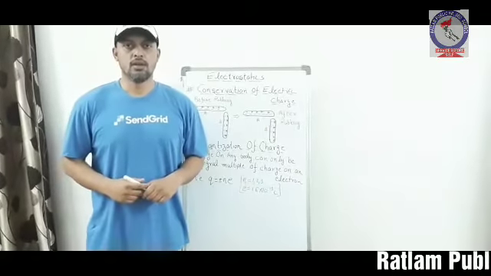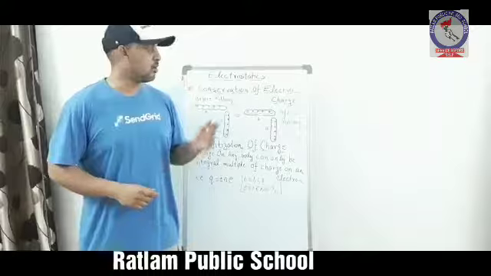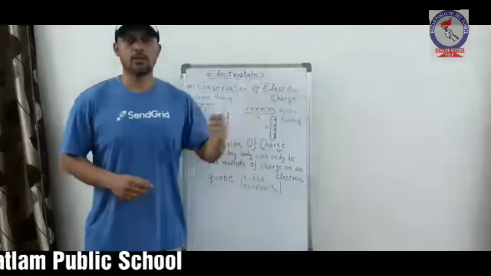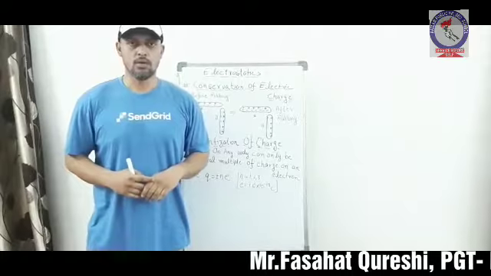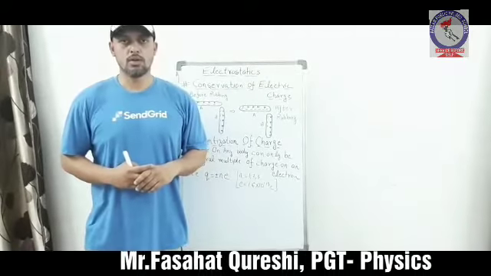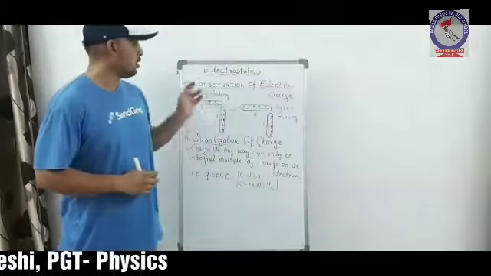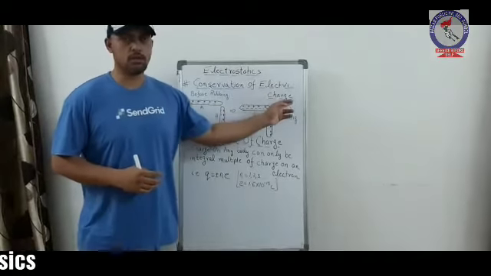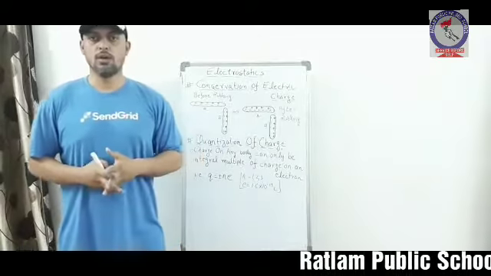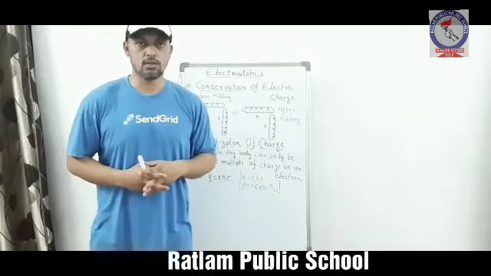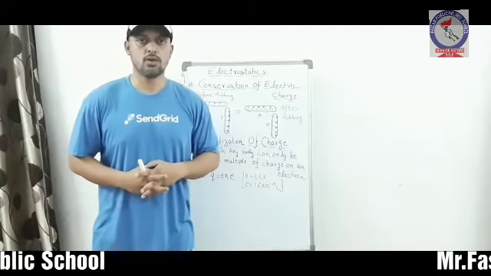Hello friends, in this section of my video, I will be dealing with the concept of electrostatics, which is a part of class 12 unit 1st. Initially, the very first concept which comes into it is conservation of electric charge. The conservation of electric charge means that the total electric charge of an isolated system is conserved. Conserved means it always remains constant.